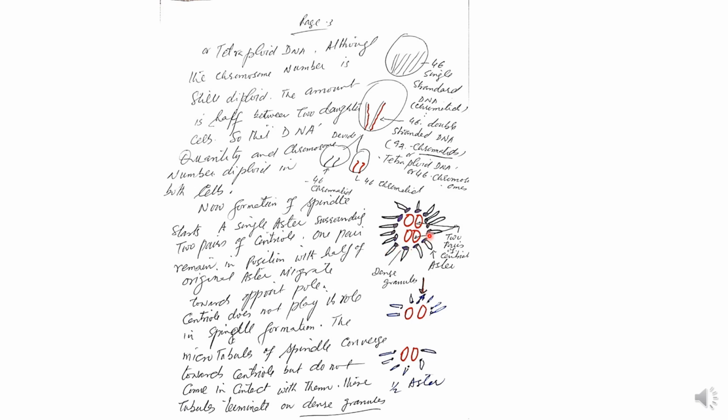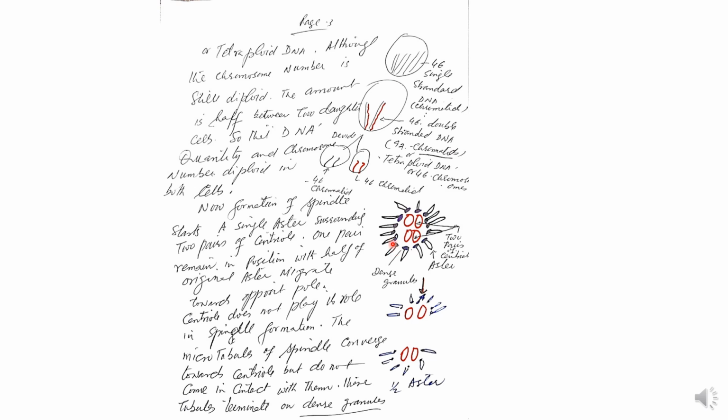These granules form a sphere-like picture, and the name given is centrosphere.